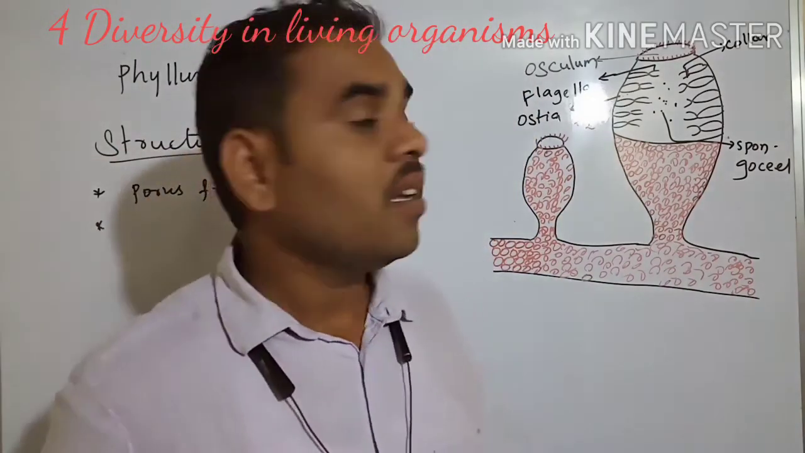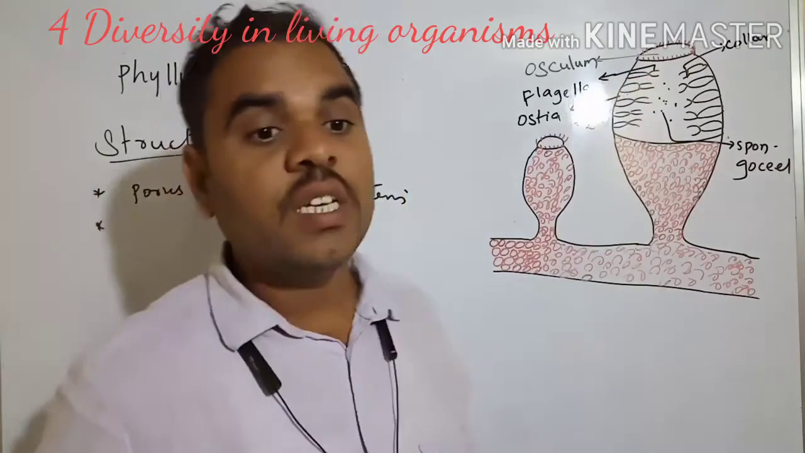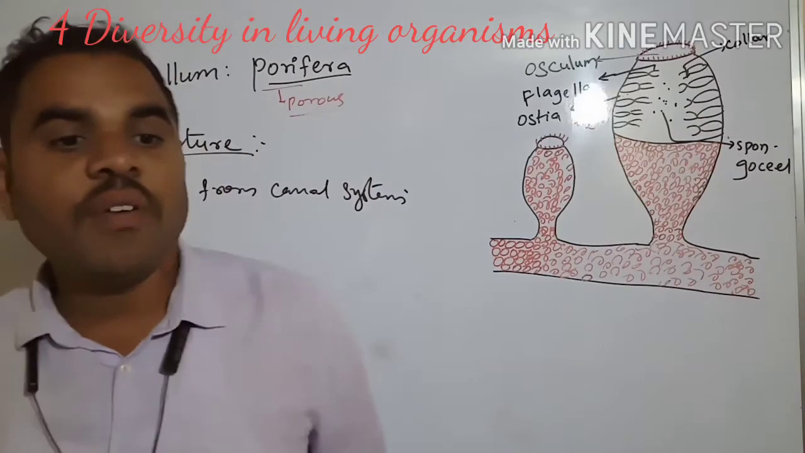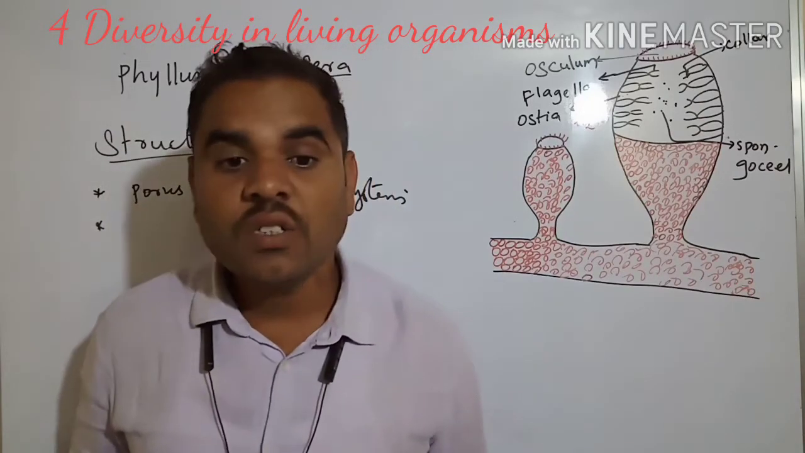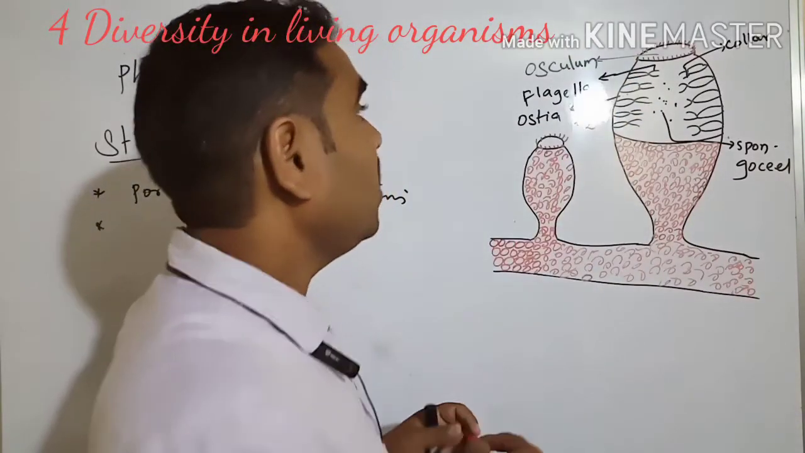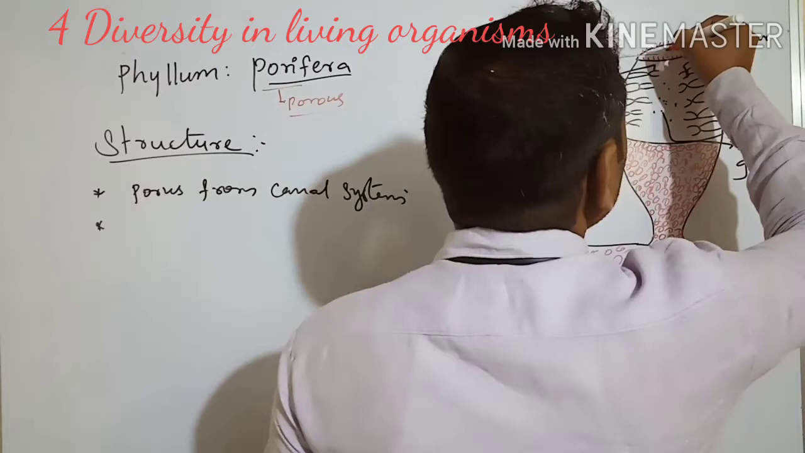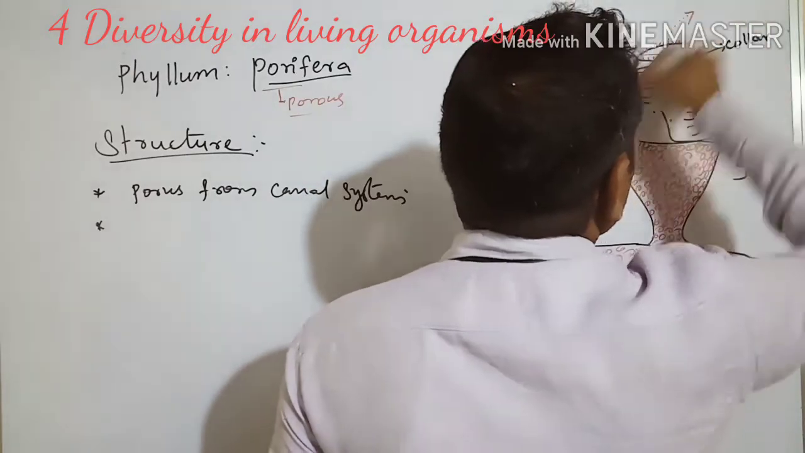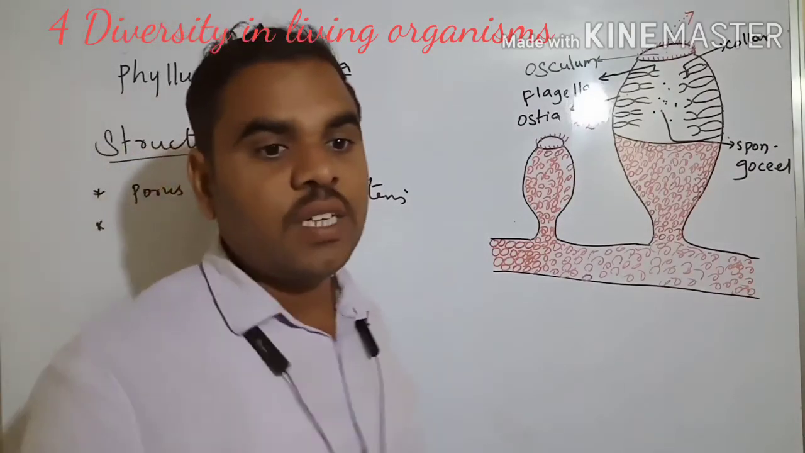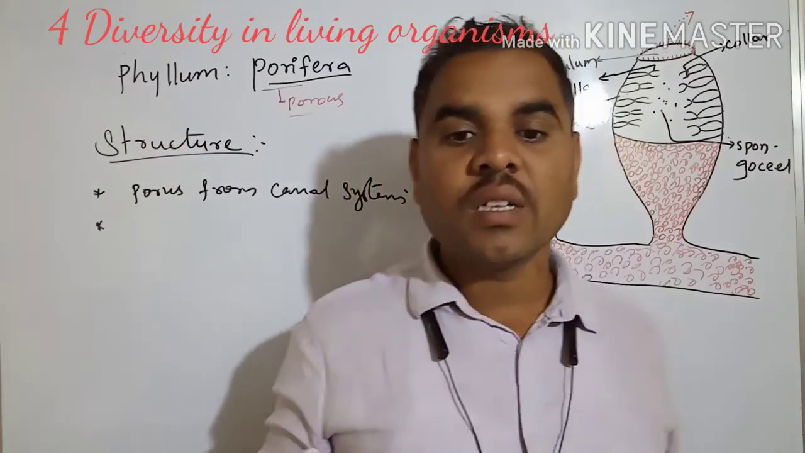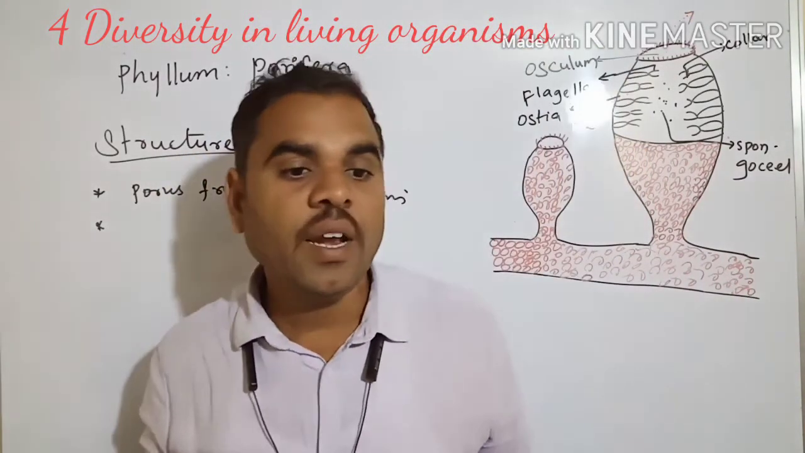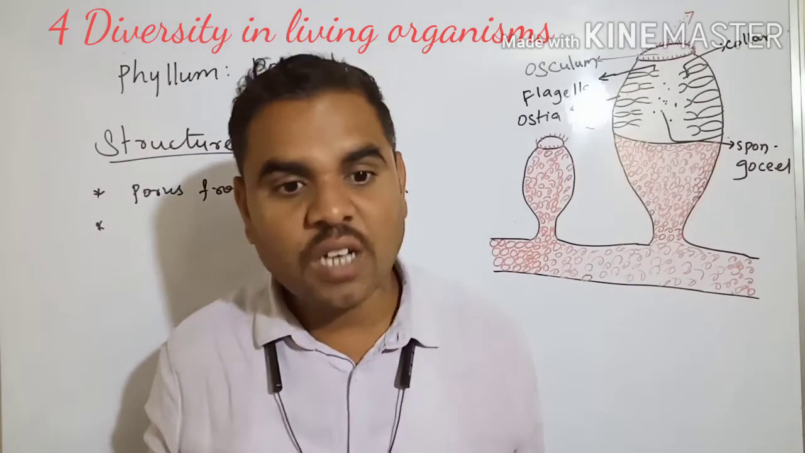Next, there is also the osculum. The osculum is an opening of the central cavity which connects to the outside. This line is the osculum. Through the osculum, the central cavity connects to the outside, and we also have to see the spongocoel.